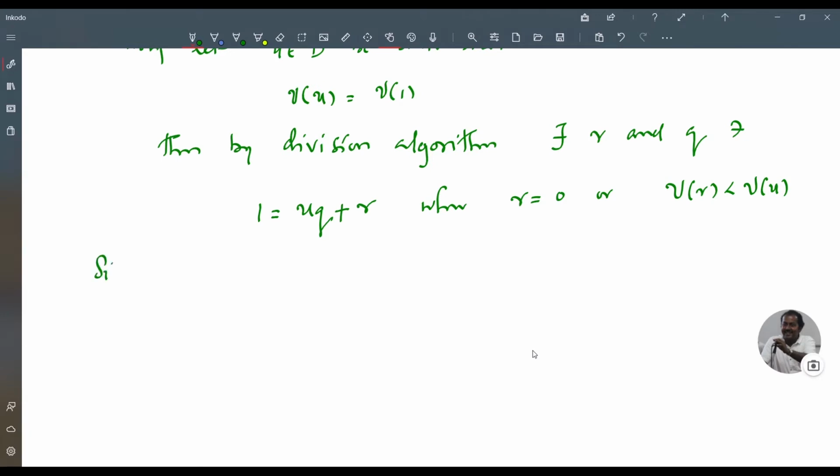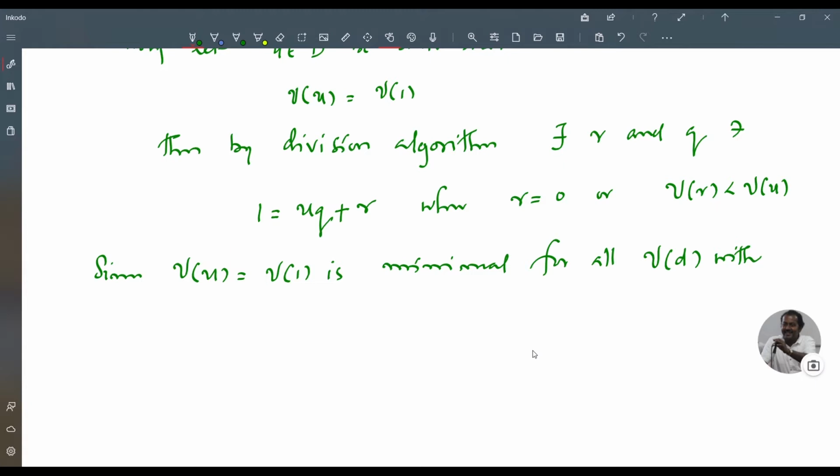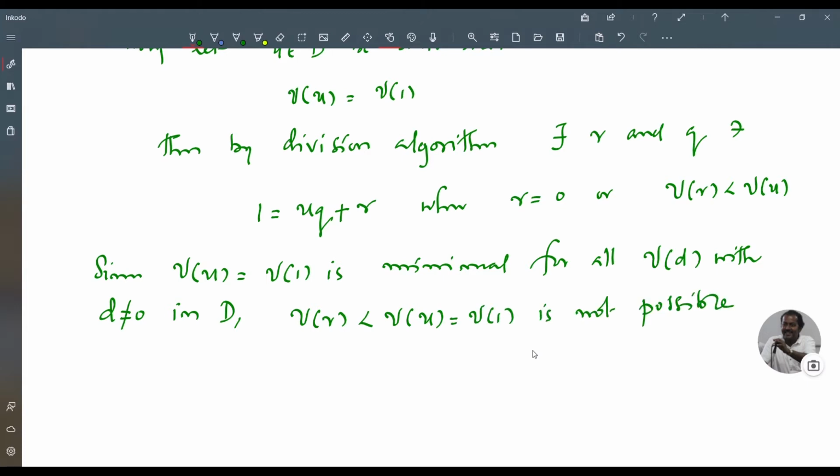Since nu of U is equal to nu of 1 and is minimal for all nu of D with D not equal to 0 in D, nu of R less than nu of U, that is, less than nu of 1, is not possible.